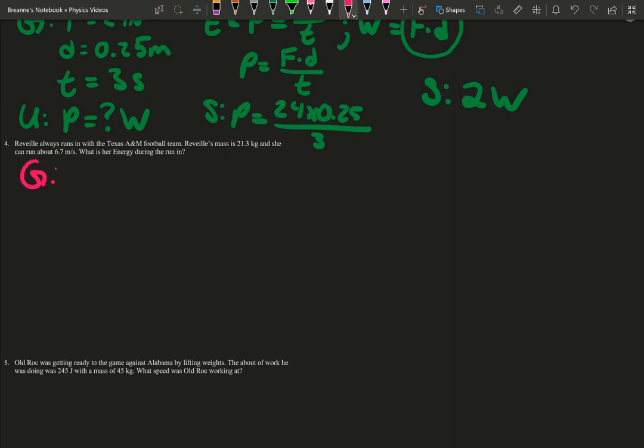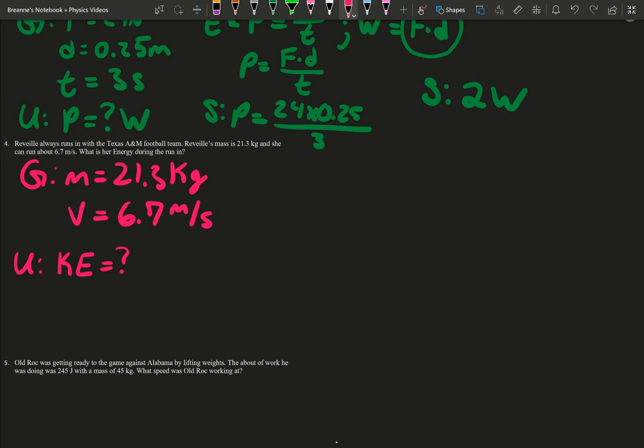So let's write our givens out. We are given the mass of Reveille to be 21.3 kilograms. And we're also given the velocity of Reveille to be 6.7 meters per second. Our unknown is just energy, but being specific, it is our kinetic energy. We're looking for our kinetic energy. That's always in joules. Our equation that will end up being used is that kinetic energy equals 1/2 mv squared.